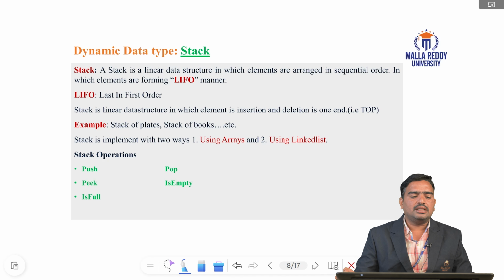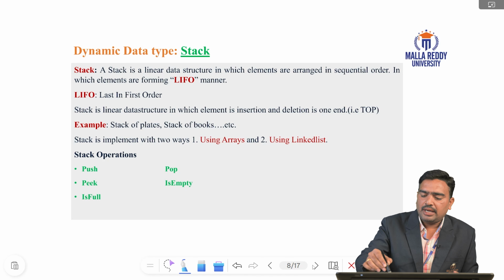Stack operations are push operation, pop operation, peek operation, is empty, and is full. Push operation is to insert an element in the stack. Pop operation is to delete an element of the stack. Peek operation is to display the top element. Is empty and is full check whether the stack is empty or full.